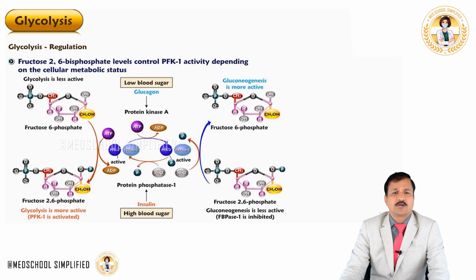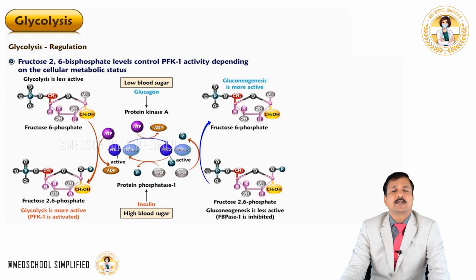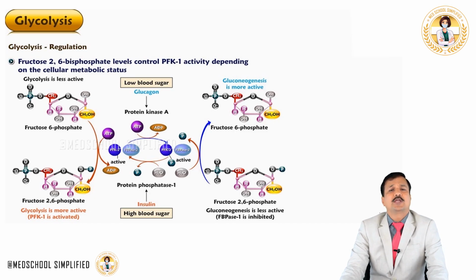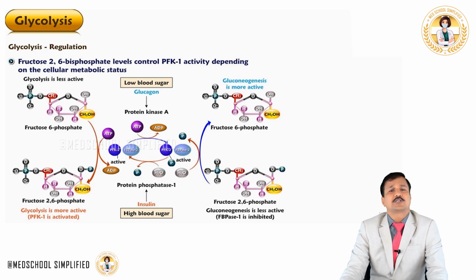Glucagon will bind to glucagon receptors present on the hepatocytes, and the glucagon receptor activates adenylate cyclase, cyclic AMP increases, and that will increase protein kinase A enzyme. And this protein kinase A enzyme is going to phosphorylate an enzyme called PFK2. And this PFK2 is a bifunctional enzyme. It has got two enzymatic subunits. One is PFK2, that is the kinase subunit. The other is fructose bisphosphatase 2, that is the phosphatase subunit.